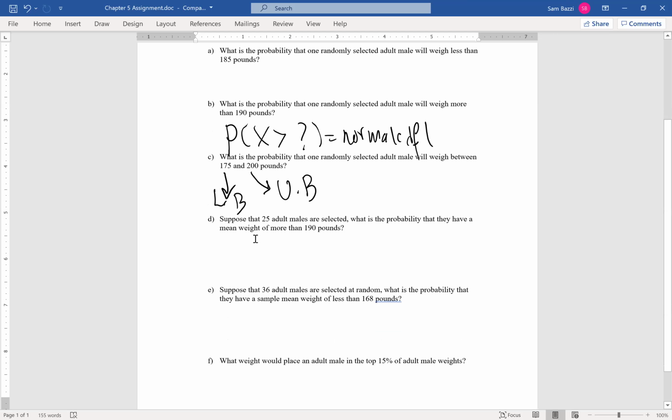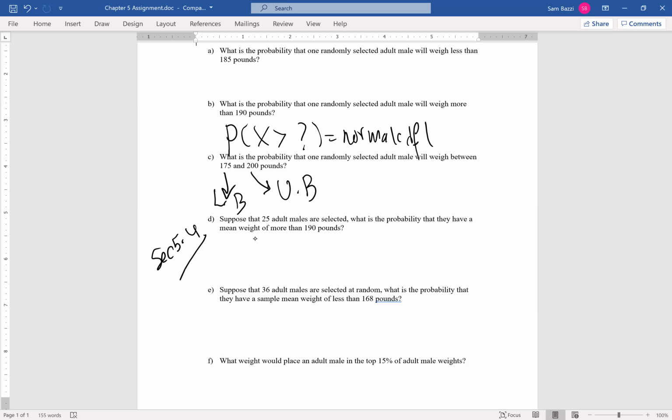Now, D and E. This is section 5.4, the central limit theorem, right here. Suppose 25 adult males are selected. You see, it's not one male, it's 25. What's the probability that they have a mean weight of more than 190 pounds?